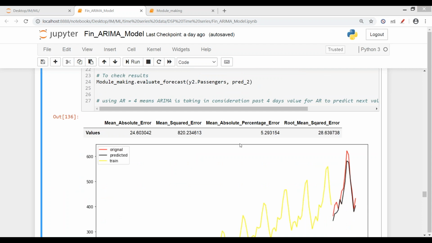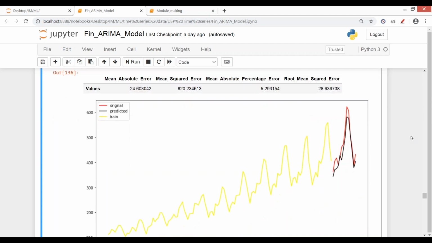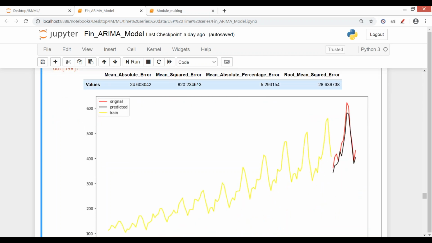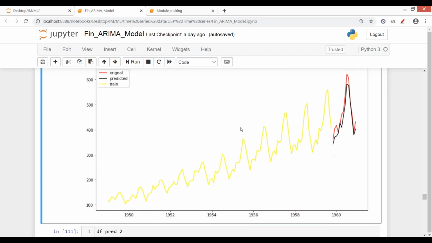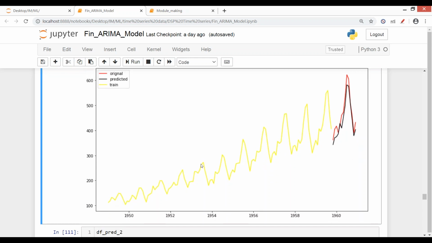When I'm plotting my data frame here, we have got a MAPE of 5 point something. We have got an RMSE of 28. We have gotten an MSE of 820 and MAE of 24. We have already discussed them, so I will not tell them again. Okay? So this is the graph where you can see X is our original data. Red was the original Y test data, that was Y, and the black is the predicted data by the algorithm.